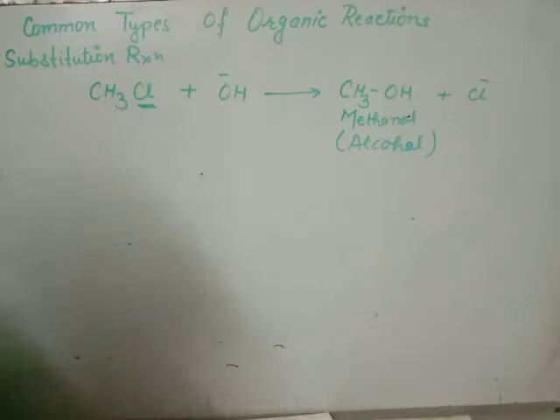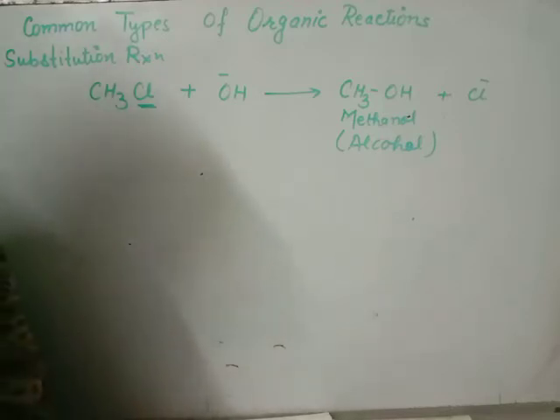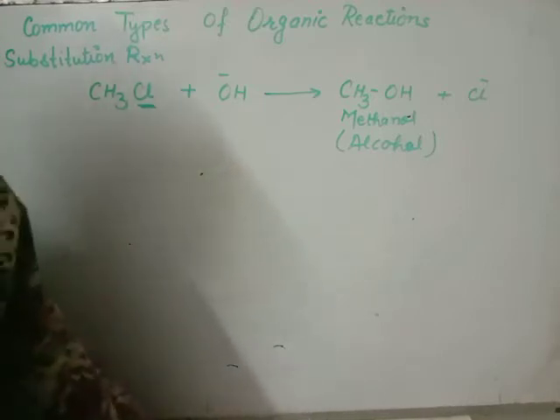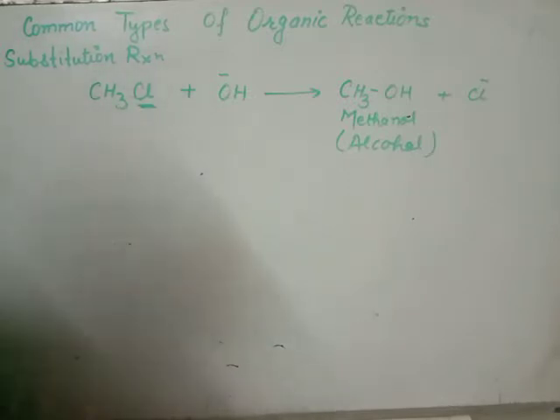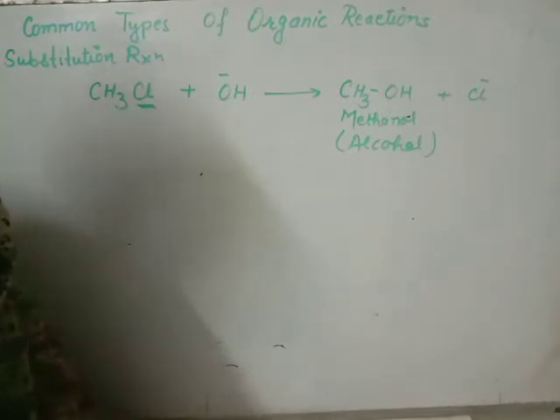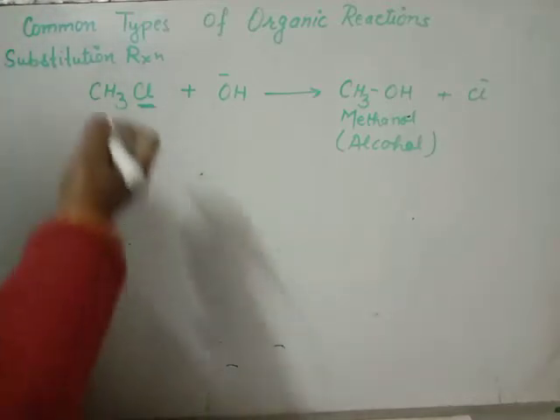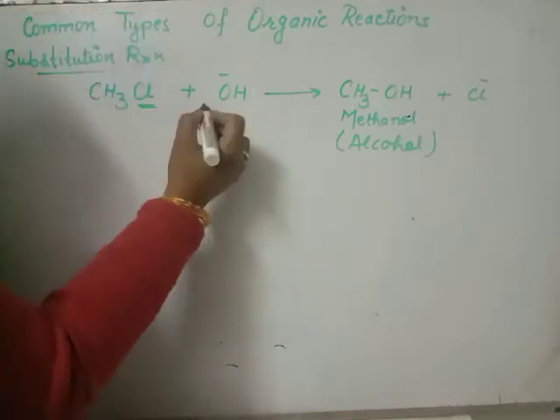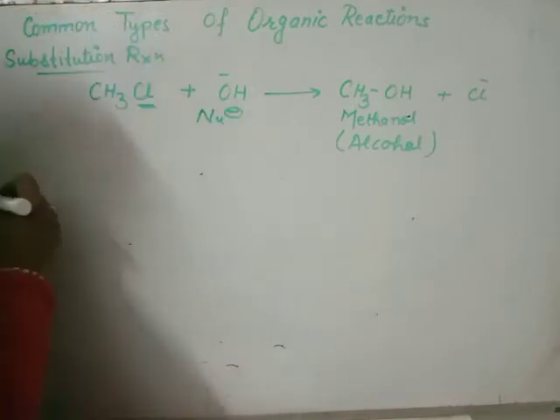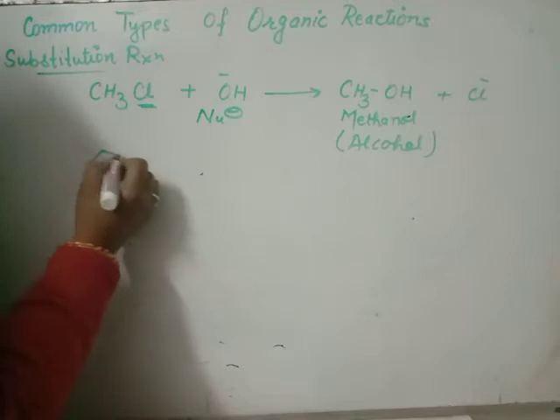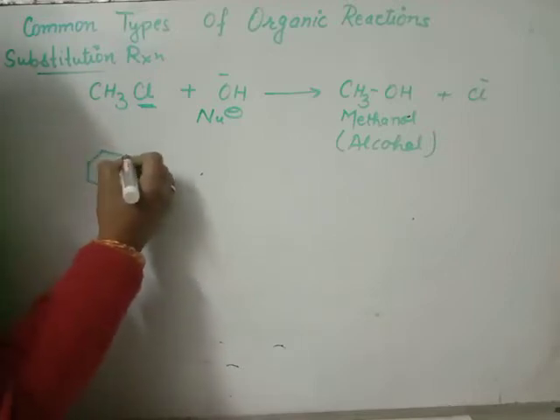Better, this is nucleophilic substitution reaction, because a nucleophile displaces the less reactive nucleophile. In the same kind we have electrophilic or free radical mechanisms under the heading substitution reaction. That was nucleophilic. Now electrophilic is basically seen in aromatic compounds.